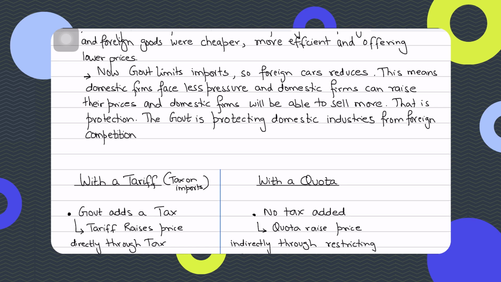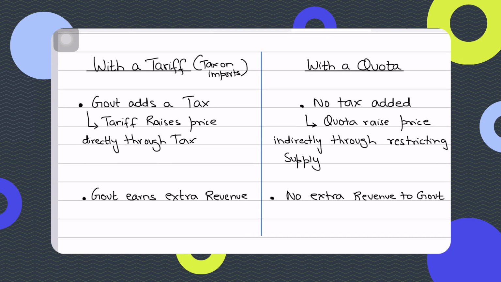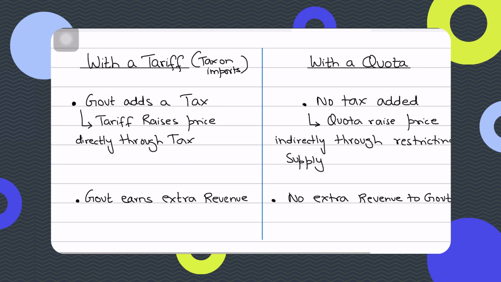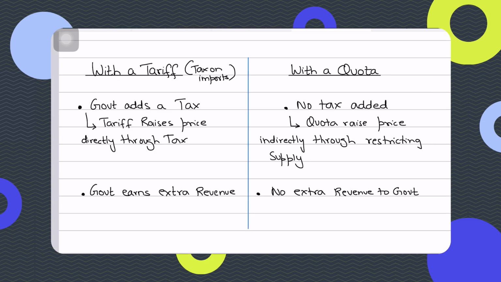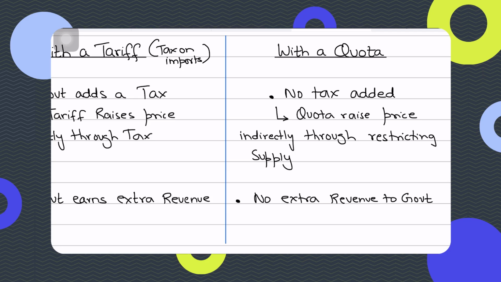Okay? And if we compare this to a tariff, in a tariff, the government adds a tax. A tariff directly raises the price of the car, and who gets that tax? Government. In a quota, there's no tax. A quota raises the price of the imported car indirectly through restricting the supply of the car. Right? So there's no extra revenue to the government here. Got it?